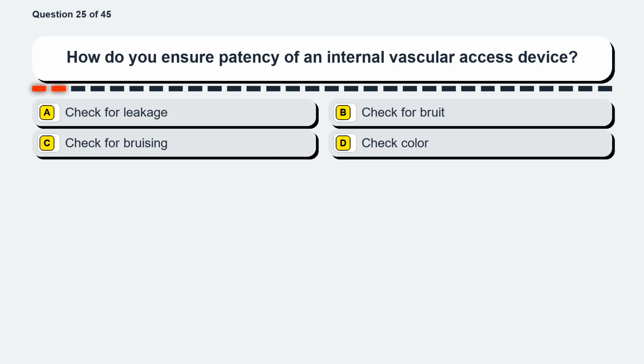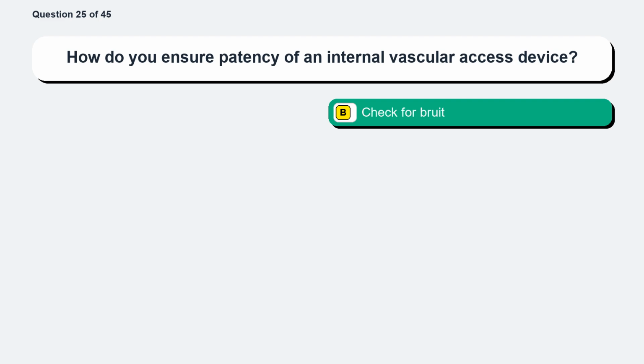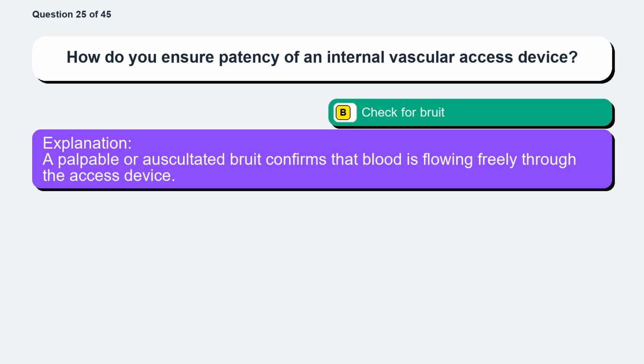Question 25. How do you ensure patency of an internal vascular access device? Option A, check for leakage. Option B, check for bruit. Option C, check for bruising. Option D, check color. The correct answer is option B, check for bruit. A palpable or auscultated bruit confirms that blood is flowing freely through the access device.